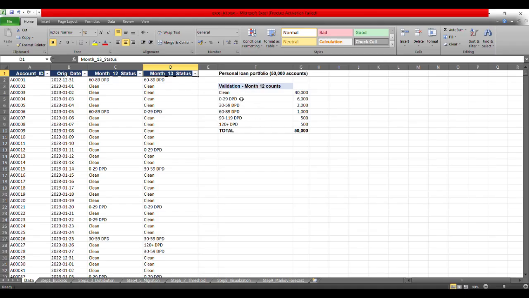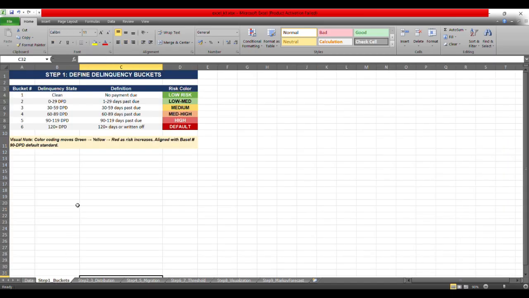If you look at this validation panel, the accounts characterized by month 12 counts are 40,000 that are clean, approximately 6,000 accounts in the 0 to 29 bucket, and these account numbers all add up to 50,000, which is my total accounts count over here. Okay, now let's move on to defining the buckets.